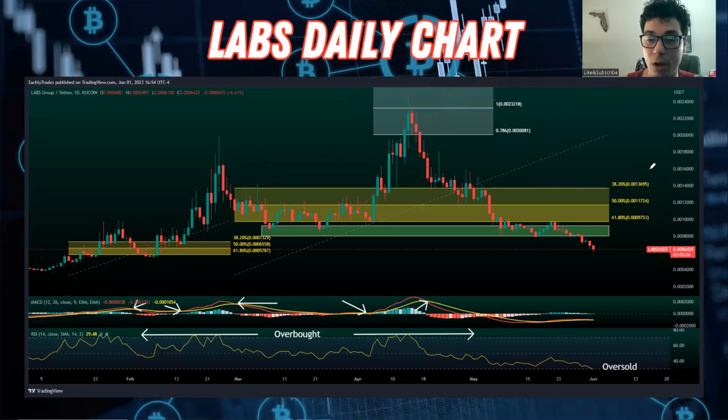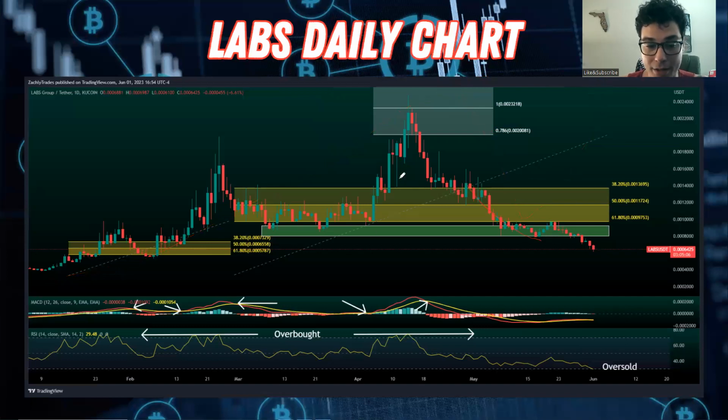As you can see here, what we did was we actually broke through our 61.8% retracement level, right? Over here, we moved up, we retraced, we continued the trend, all right? And then we retraced again, we continued the trend. And now what we were looking for with this much larger move up was to see if we were going to retrace and hold our levels and continue the trend. But rather than doing so, you can see we actually broke down here.